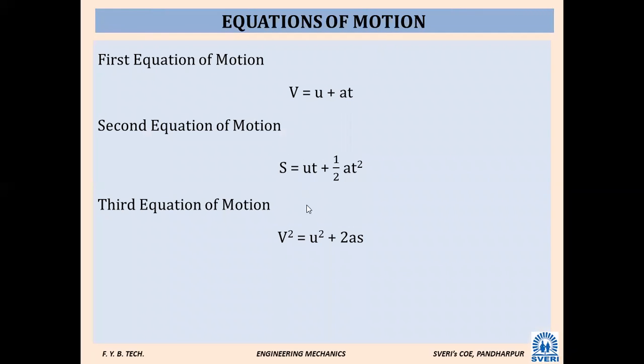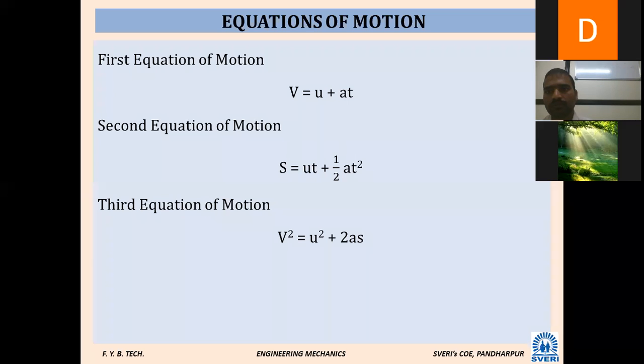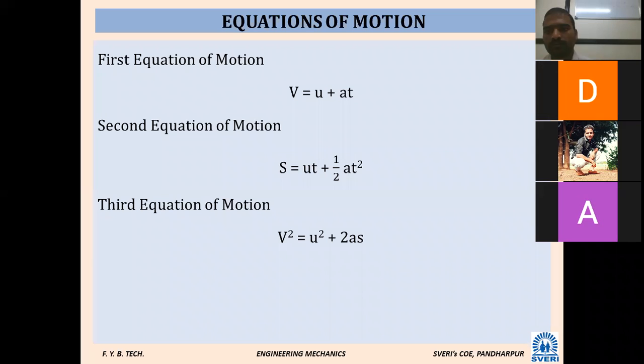Equations of motion. Write down the equations of motion. I think you have studied these in the 12th physics class also. Write down the first equation of motion: V is equal to U plus AT.